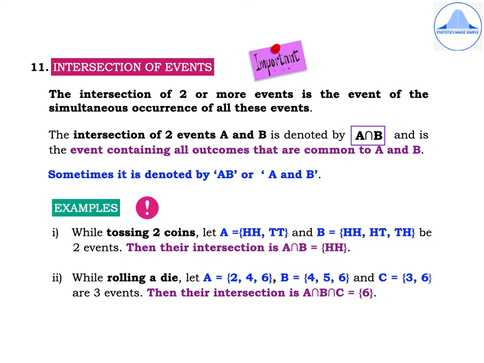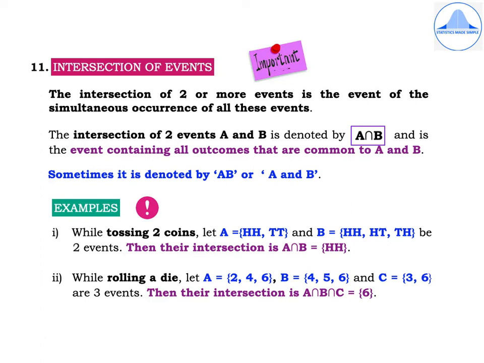Intersection of events is an important topic. Now let us learn some examples. First one, while tossing two coins, let event A be equal to {HH, TT} and event B be equal to {HH, HT, TH}. Then their intersection is A intersection B equal to. Now whatever is common in both these events will be the intersection, which is nothing but {HH}.